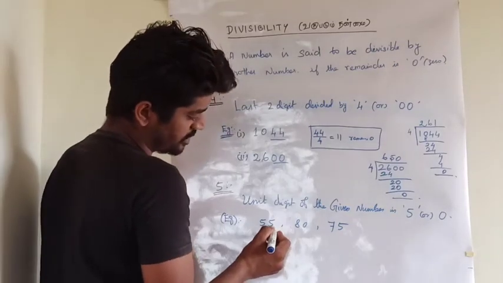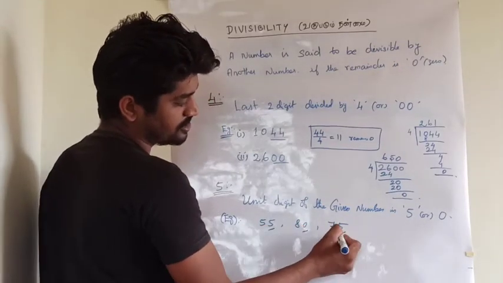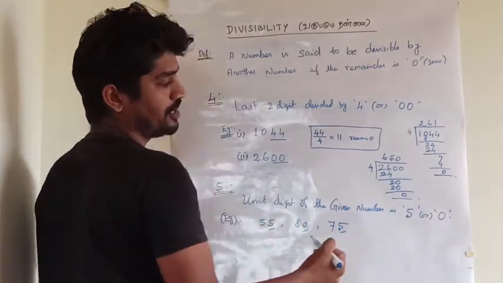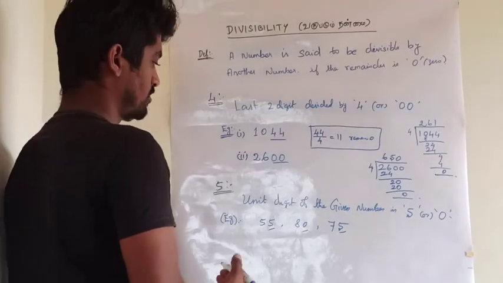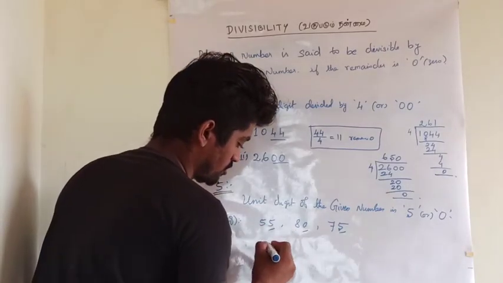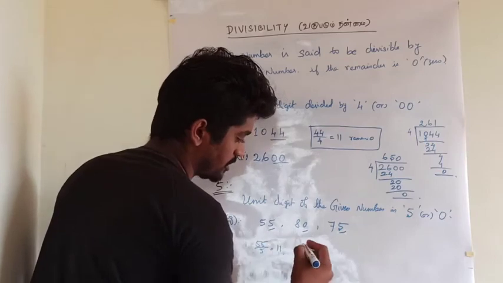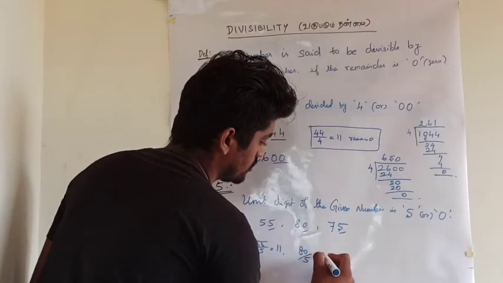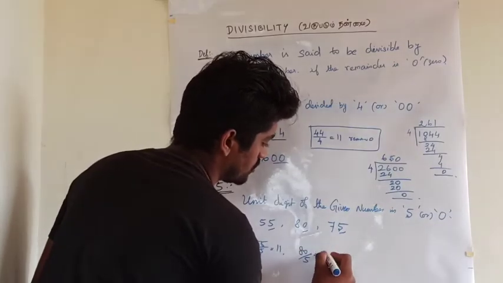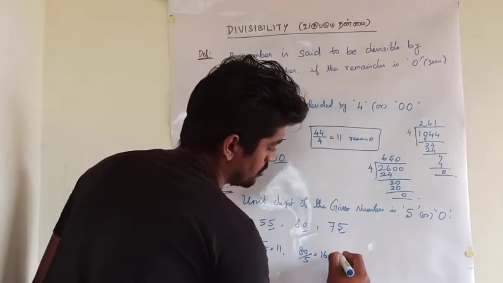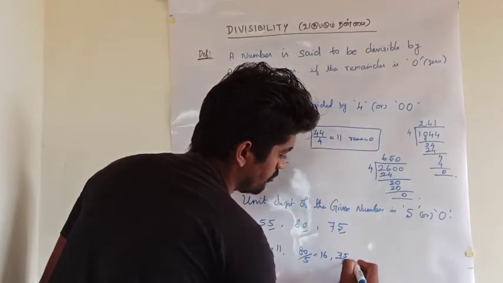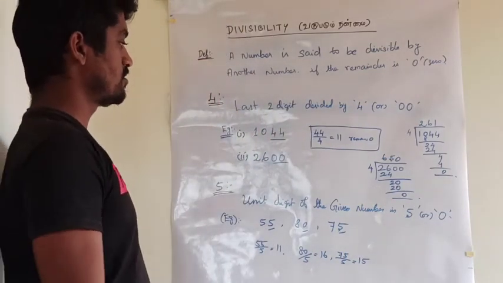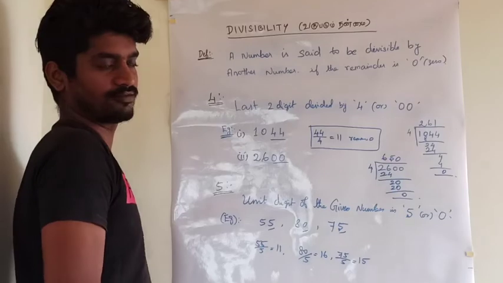The last digit of the number is either 5 or 0. It should be completely divisible by 5. You can check. 55 by 5 is 11 times, 80 by 5 is 16 times, 75 by 5 is 15. So these numbers are completely divisible by 5.